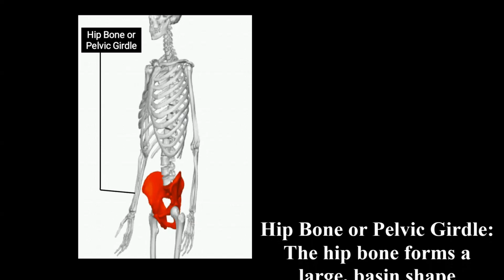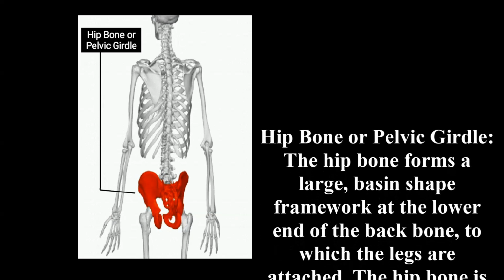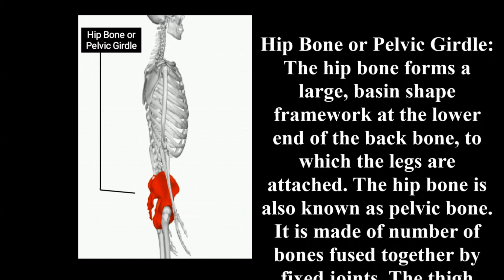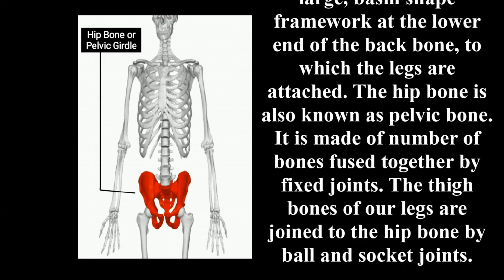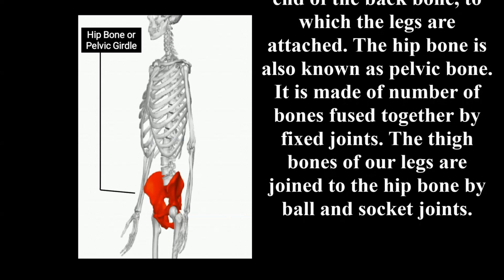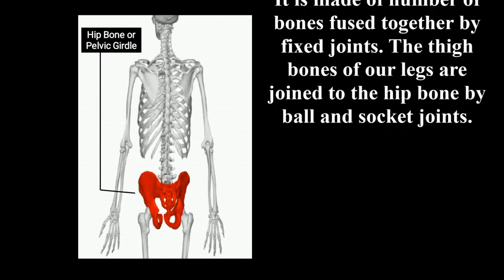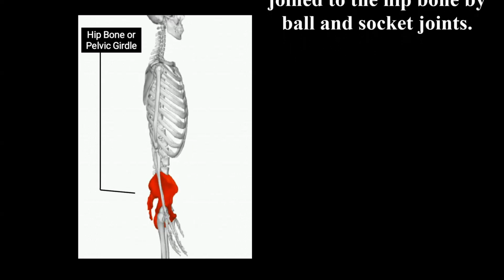Hip bone or pelvic girdle. The hip bone forms a large basin-shaped framework at the lower end of the backbone to which the legs are attached. The hip bone is also known as the pelvic bone. It is made up of a number of bones fused together by fixed joints. The thigh bones of our legs are joined to the hip bone by ball and socket joints.